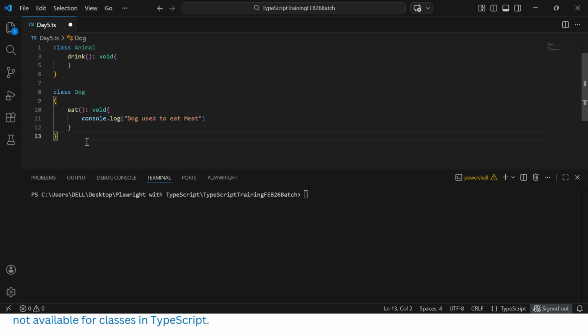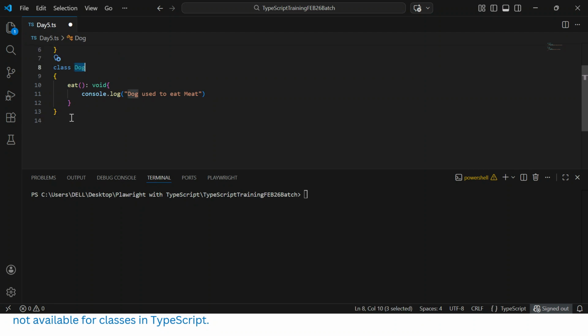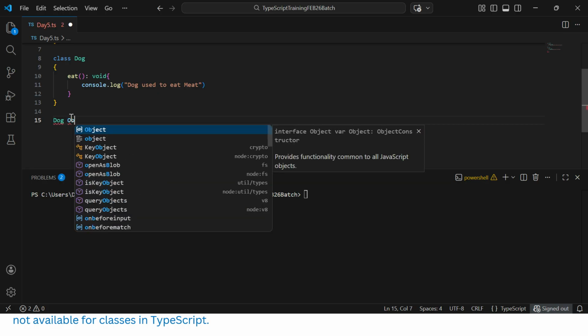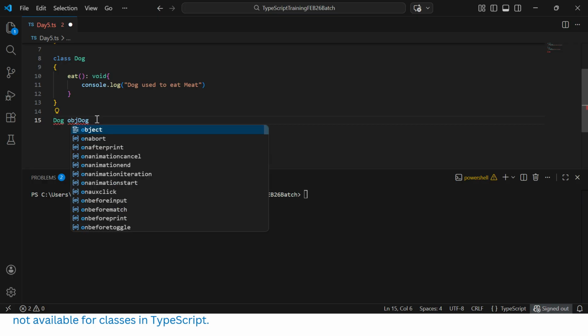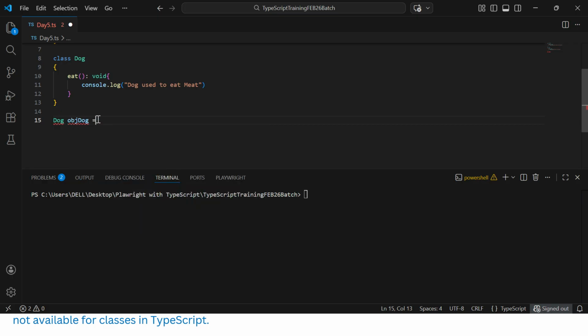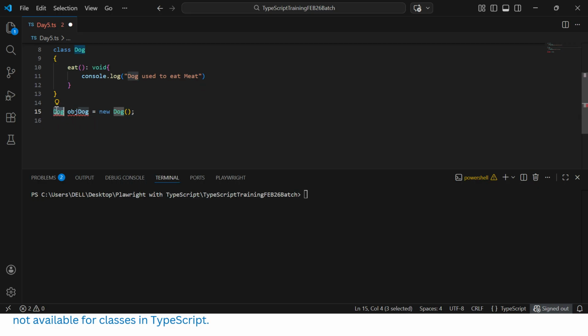Now let's create an object for this Dog class. I can name the object o, lowercase, equal to new Dog. That is the way you can create an object instance. Here we need to declare it with a let variable. Now using this object, let's try to access both methods. o.eat: you can see it is coming up, where we already defined it at the class level.